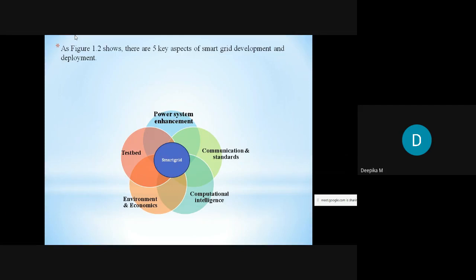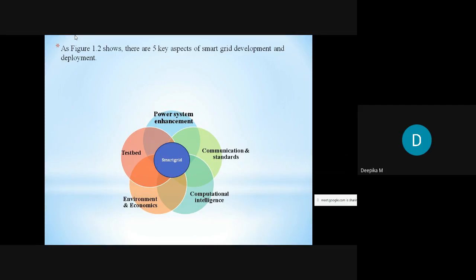So next is about the environment and economics. So we have to do a survey, or we have to do a report with respect to what is actually the environmental impact by the present grid and the smart grid. And we should include the eco-friendly natural resources to generate more and more power. So therefore we can improve the reliability and efficiency of the system.